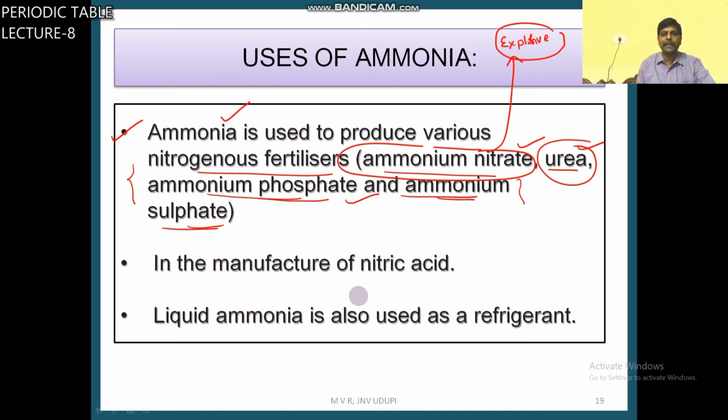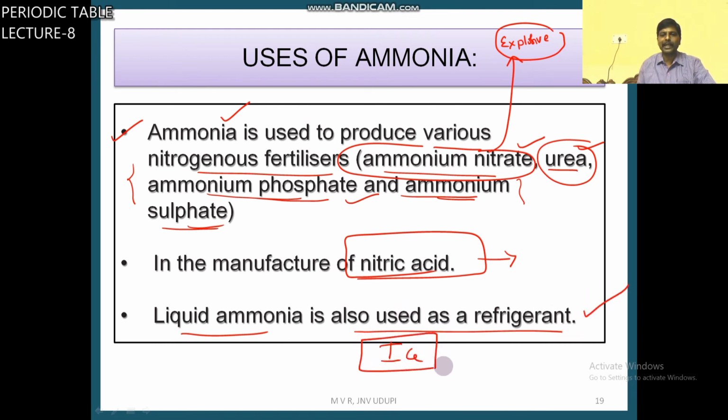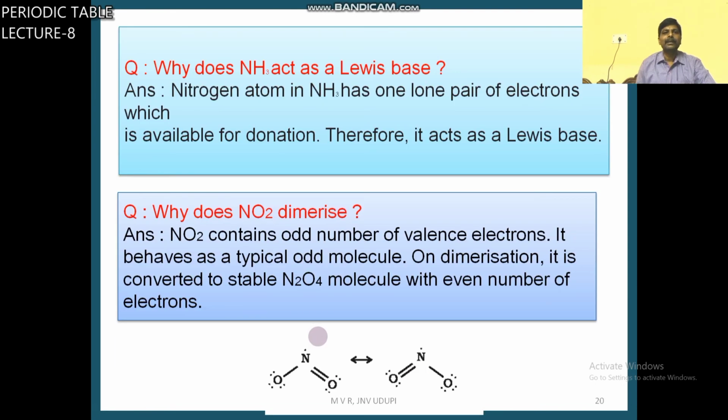Ammonia is used in the manufacture of nitric acid also. It is our next topic. Liquid ammonia is also used as a refrigerant for making ice. You know, ice factories use this liquid ammonia for making ice. Why does ammonia act as a Lewis base? Already you discussed here, lone pair. NH3 has one lone pair of electrons, therefore it acts as a Lewis base.